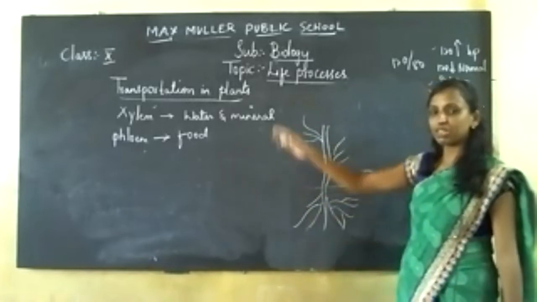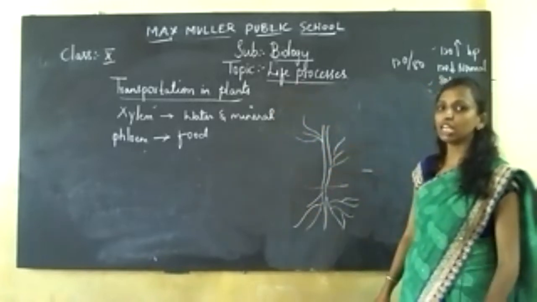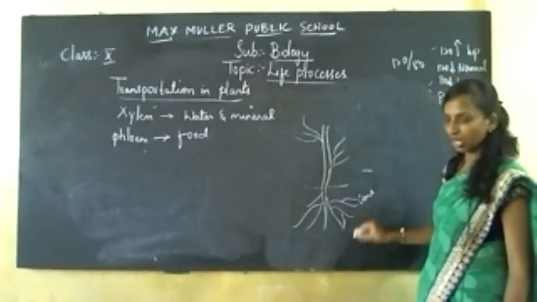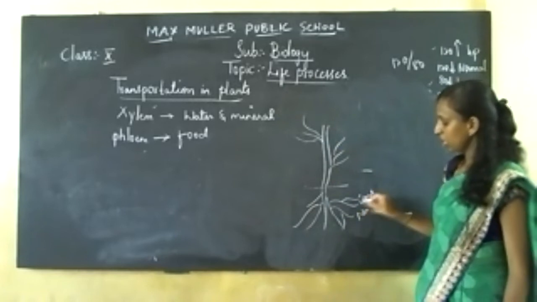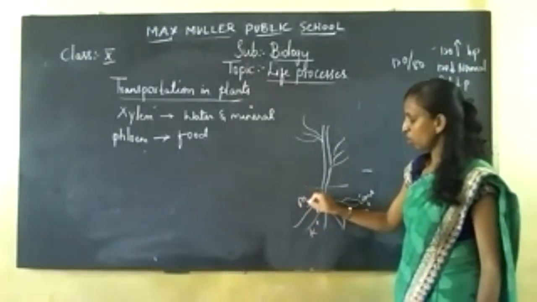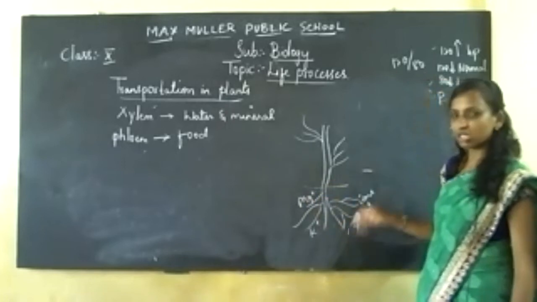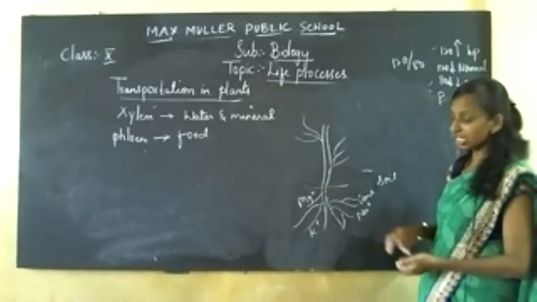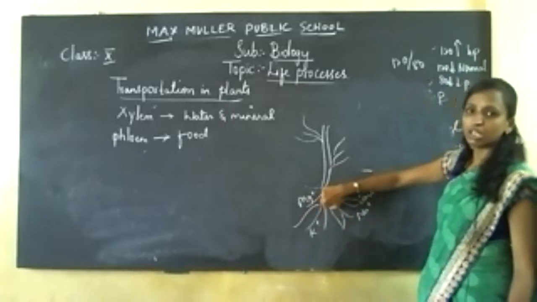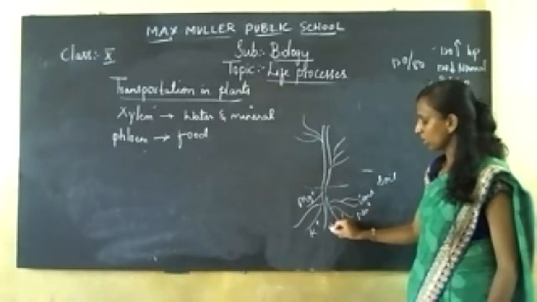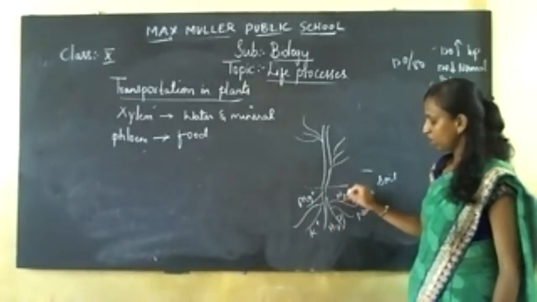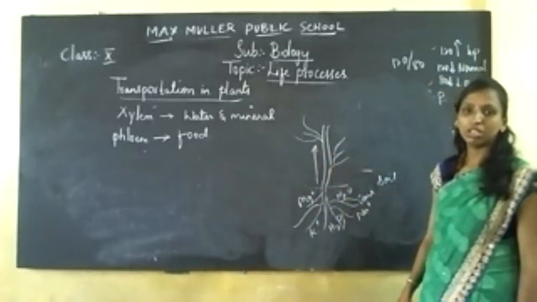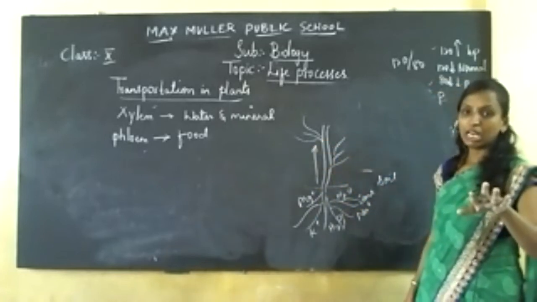With the presence of that xylem conducting tissue, the water and the ion components present in the soil, that means sodium, potassium, magnesium, all these ions present in the soil, are called minerals. These minerals are absorbed by the roots, and the required water is also received by the roots, and they start moving in the upward direction.